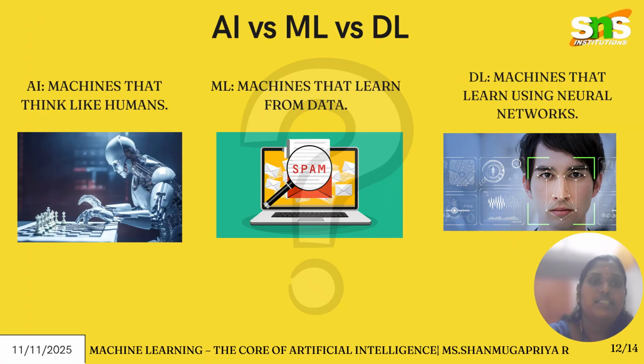So what are the main differences between AI, ML, and DL? AI is artificial intelligence, which thinks like a human. Machine learning learns from the data fed by humans. And DL is deep learning, which uses neural networks. The patterns that come under neural networks are called deep learning. We will also see DL in the next video.